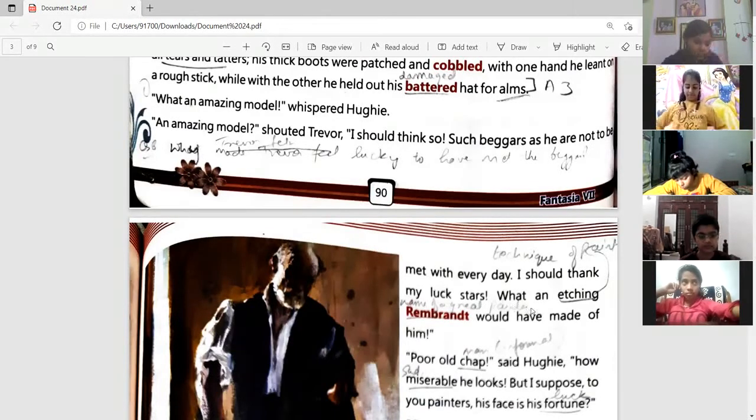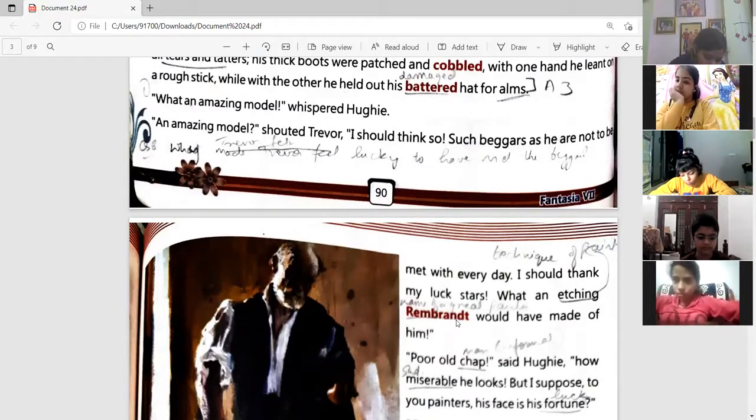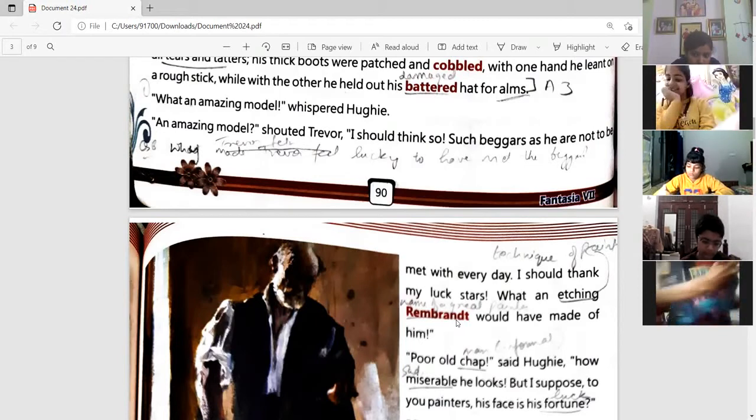What an etching Rembrandt would have made of him. So Rembrandt was a very famous painter. So he's saying that if I am blessed with such a good model and I am making such a good painting, then what this famous painter Rembrandt would have made of him. He is saying that because Rembrandt was a very good painter.